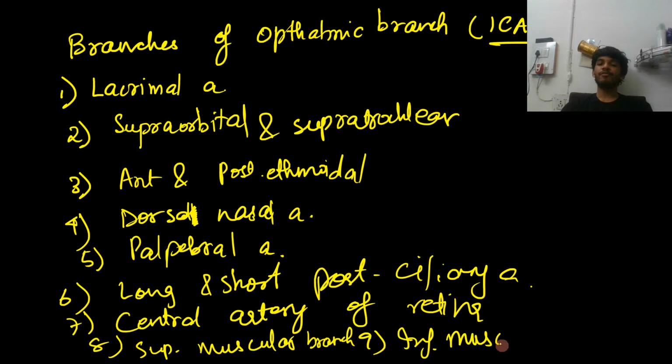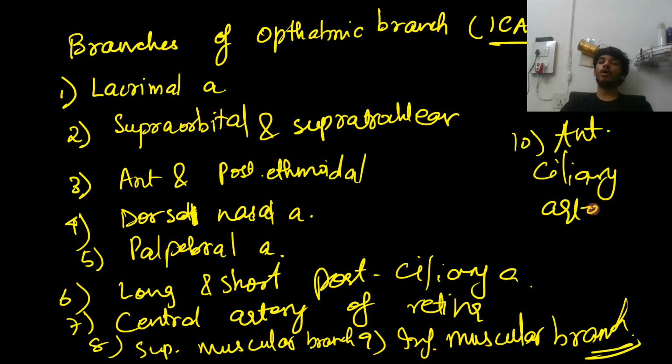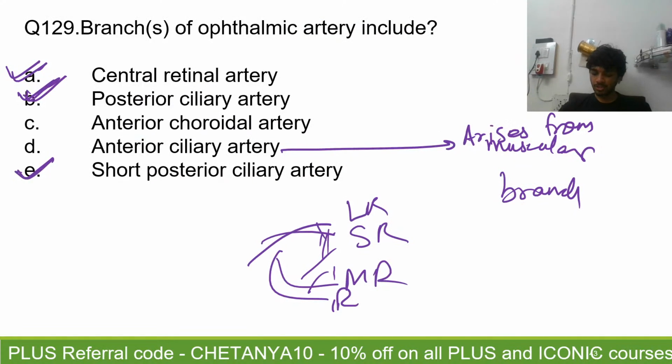The superior and the inferior muscular branches together give the anterior ciliary artery. So you can consider the anterior ciliary artery as a branch of the ophthalmic artery, but the reason why I'm not considering it is that it comes from these arteries rather than coming directly from the ophthalmic. Okay, so that is about this. And the accompanying veins, as you know, are the superior ophthalmic vein and the inferior ophthalmic vein, out of which the superior ophthalmic vein is an emissary vein. Yeah, so that is about this discussion.